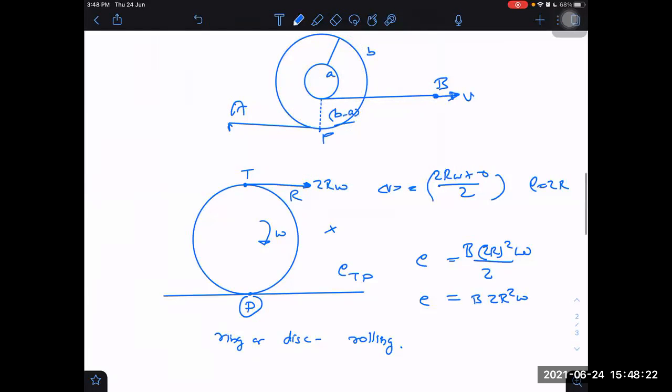First of all, while this wire is moving parallel to the field, is it cutting any magnetic field lines? This wire is not cutting through any magnetic field lines. This is also not cutting through any magnetic field lines. So EMF in this part will be zero. EMF in this part will be zero. So whatever EMF exists will be existing only from this point to this, let's say tangent point T to P. The EMF will be from T to P only.